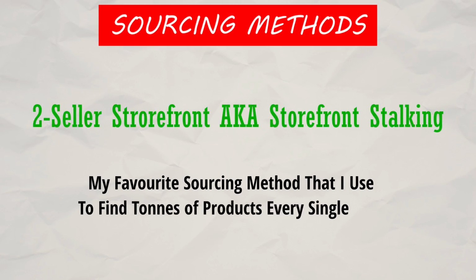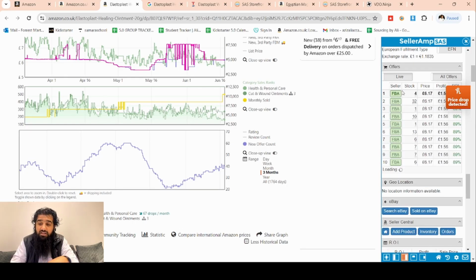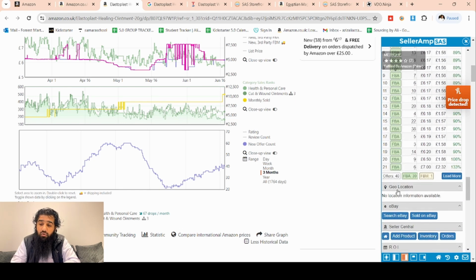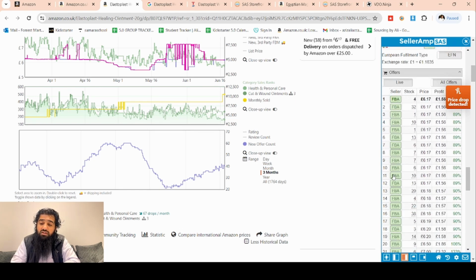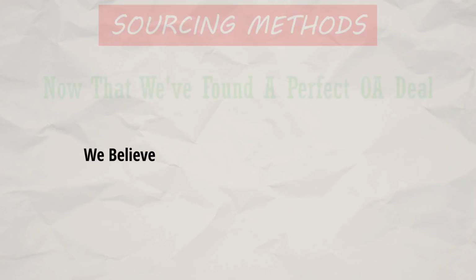On SellerAmp, if we go down, it shows us the number of sellers and their names as well. So these are all of the sellers who are on the listing at the moment. These are FBA sellers who would be our competitors as FBA sellers. If we just hop onto their names, this seller has just one rating. A new seller started recently and they got 4 units in stock. Now, because of the reasons that we have discussed, we believe that these sellers are doing online arbitrage. Hence, this deal has now become a lead for us.